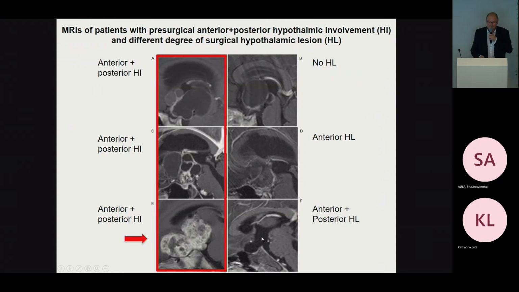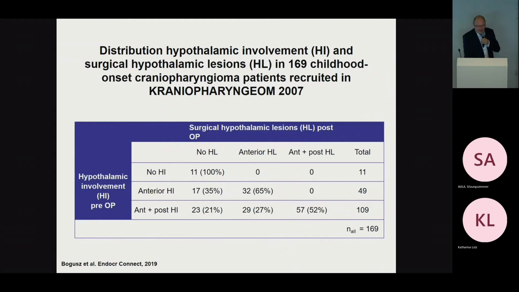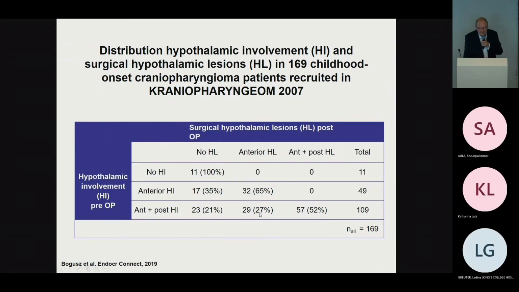There is a severe lesion. Actually, we had 169 patients which we could evaluate, and I would like to focus on these patients with anterior and posterior hypothalamic involvement before surgery. They were treated with different strategies. In 21%, no hypothalamic lesion resulted. In 27%, patients had anterior hypothalamic lesions.